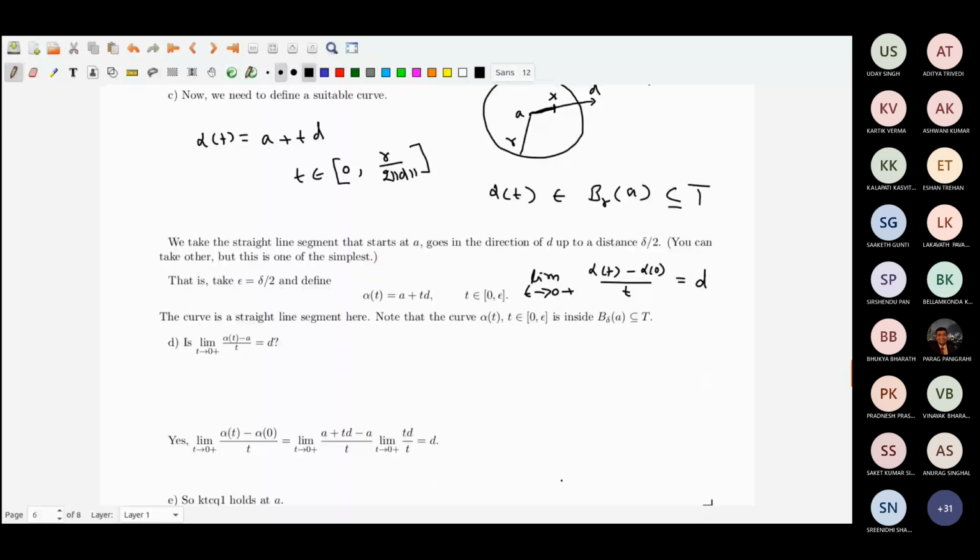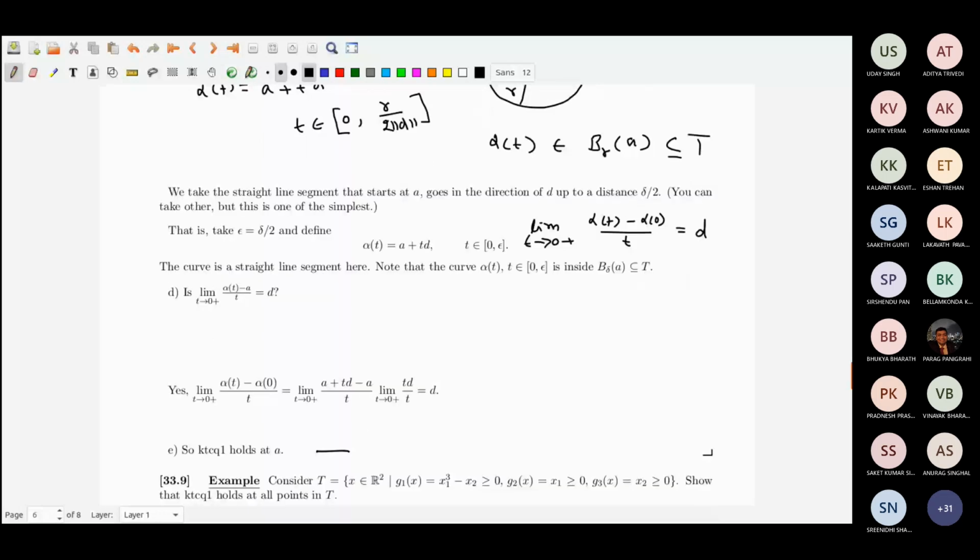Then there is another example. This will take much longer time. Anyway, I do not have the time now, I will cover it in the next class.